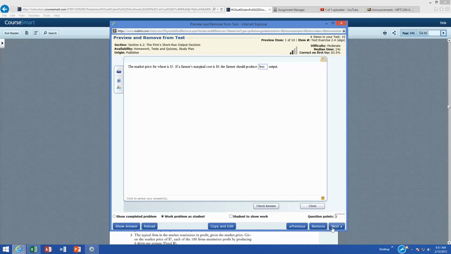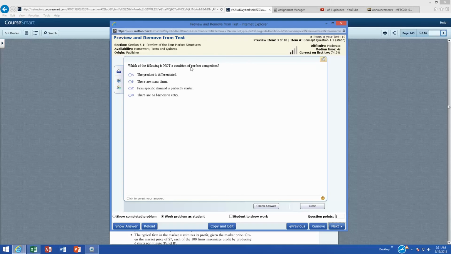Go next. A firm that is losing money should continue to operate in the short run if the market price or marginal revenue, again, can cover our variable costs, right? This is looking at the Excel spreadsheet, which will help you understand that one. So I'm going to check my answer just because I like positive feedback, like anyone.